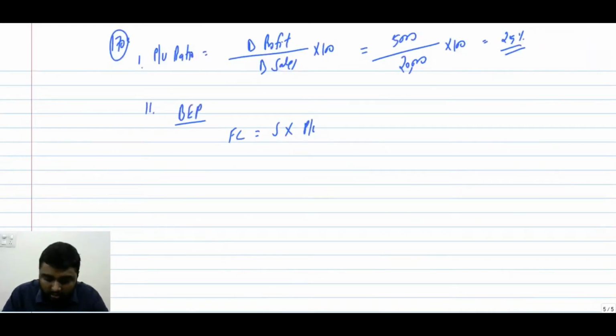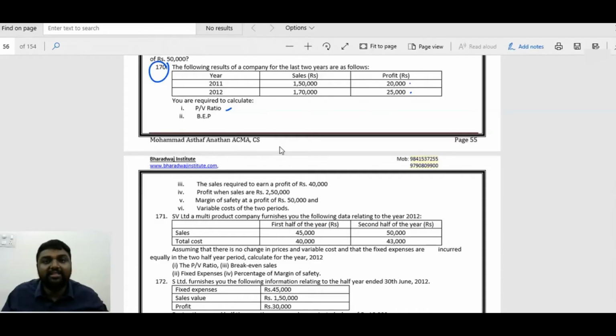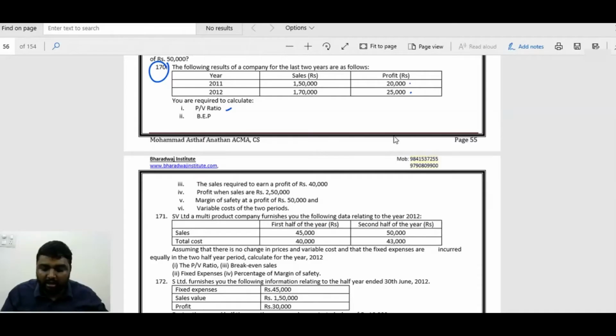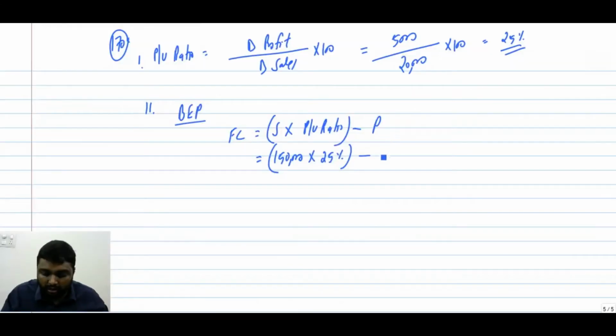Since we have 2 sales, we can take either one. So we take 1,50,000 into PV ratio 25%, and the corresponding profit, 20,000.